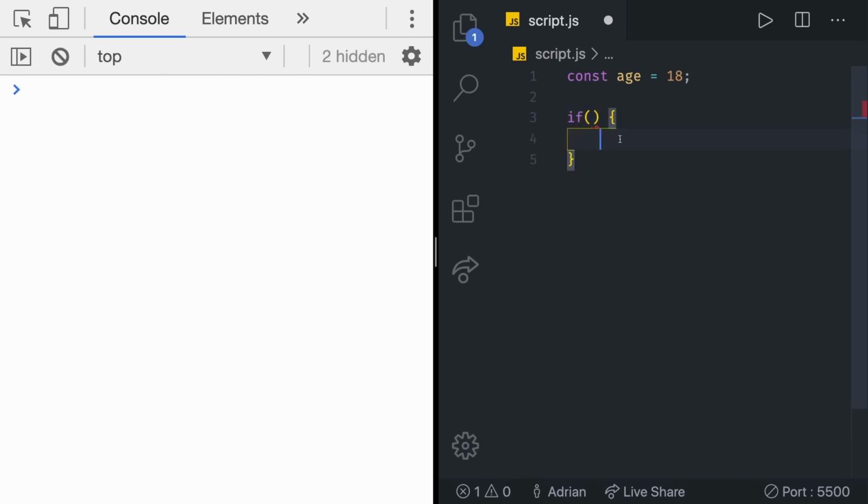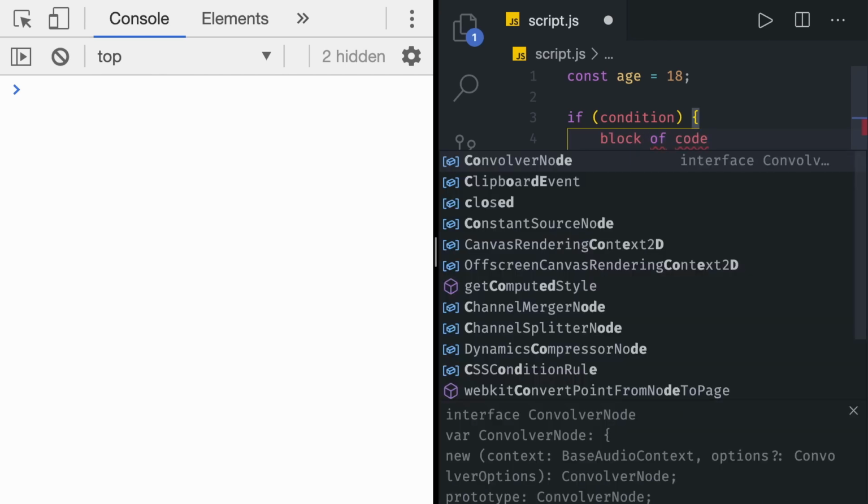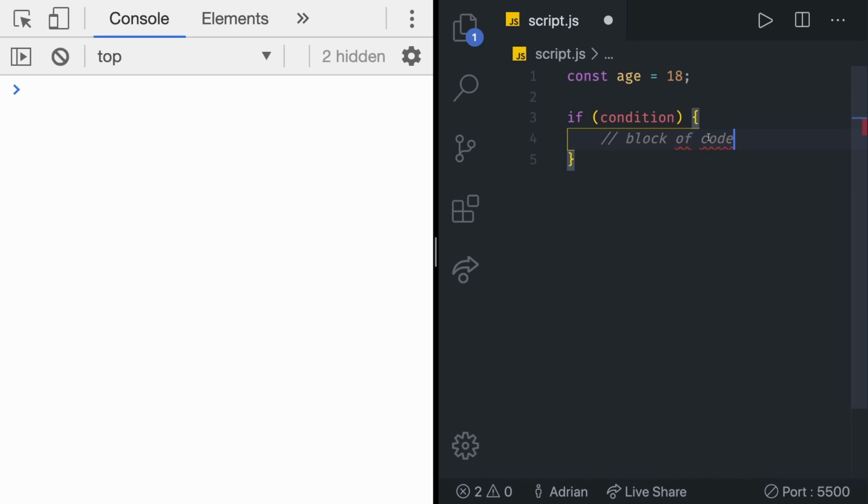An if statement is written like this. We have an if keyword, then we have parentheses in which goes the condition. So I'm going to say condition right now. This is not real code. This is just what needs to go in there. And then here, we have the block of code. So for the first time ever, you can see curly braces and parentheses used like this. This is a reserved JavaScript keyword, if. Then, as we mentioned, we have a condition, and then we have the block of code to be executed if this condition turns out to be true.